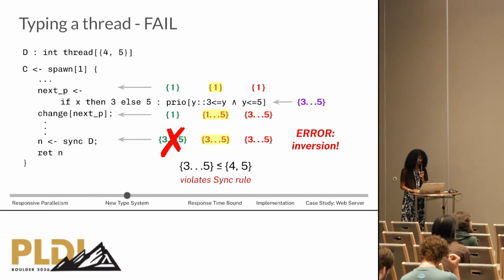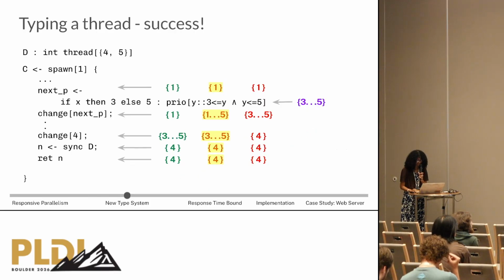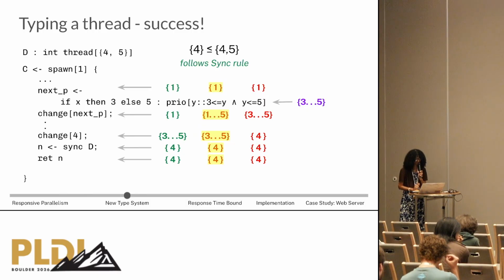So let us fix this bug by adding a change command and change to priority 4. And now when we sync on thread D, we check if the priority 4 is less than or equal to the priorities 4 and 5, and it is, so we have the upper bound that we need, and we can give thread C its type.